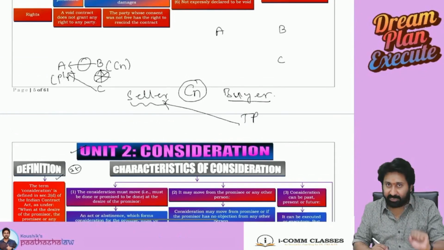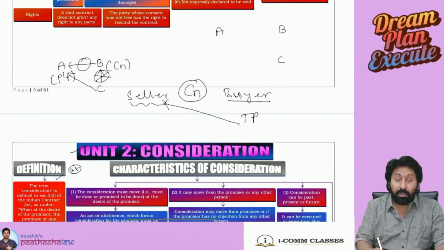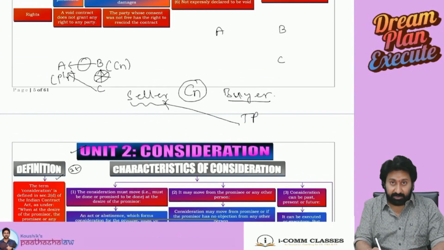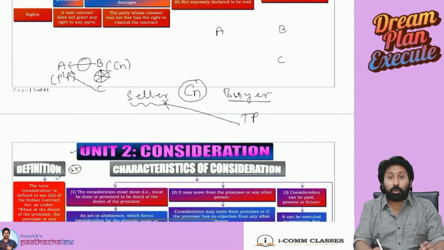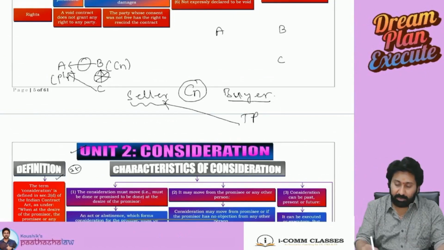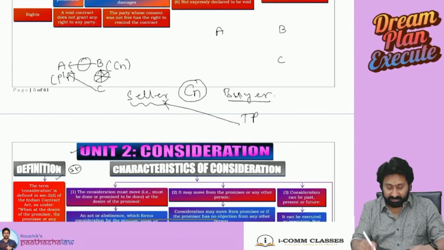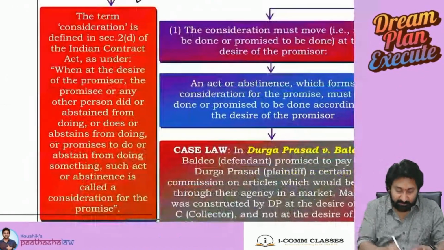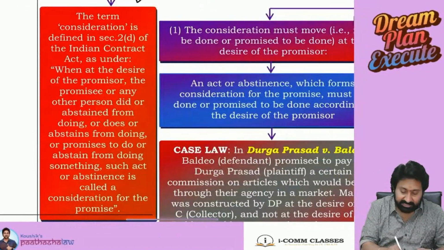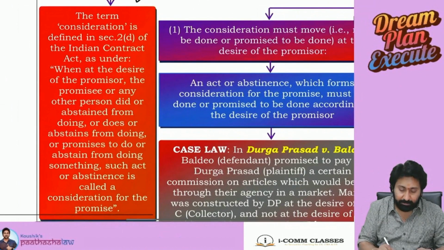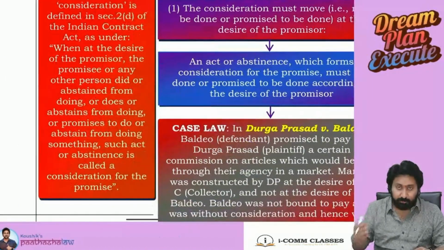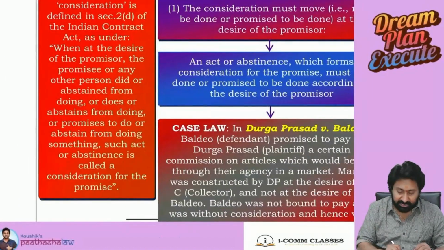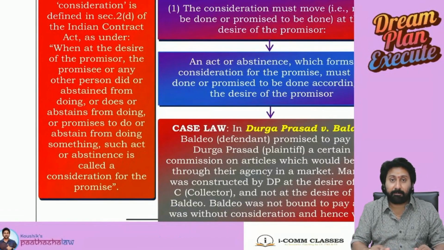Three parties are there. A promises to do something. B, first thing. That's why, see, when at the desire of the promisor, the promisee or any other person did or abstained from doing, or does or abstains from doing, promises to do or abstain from doing something, such an act or abstinence is called a consideration for the promise.